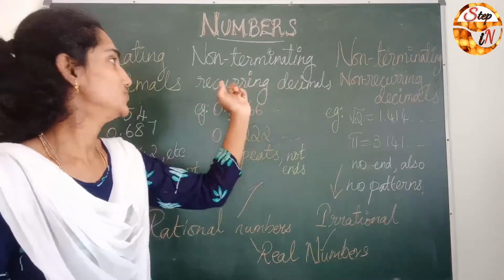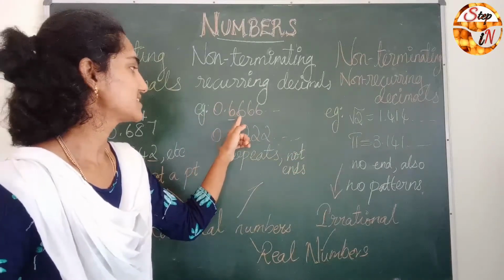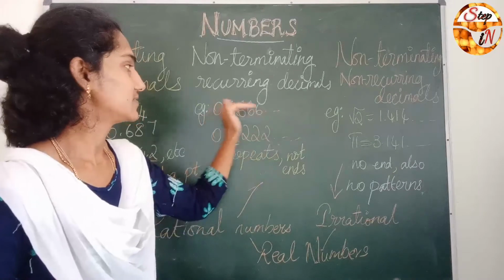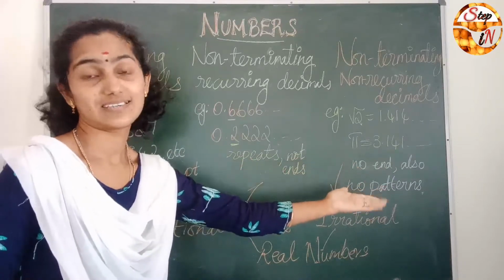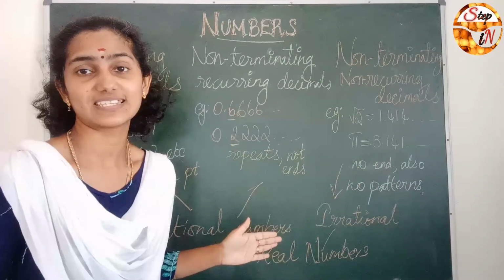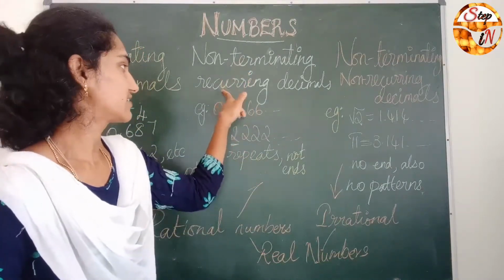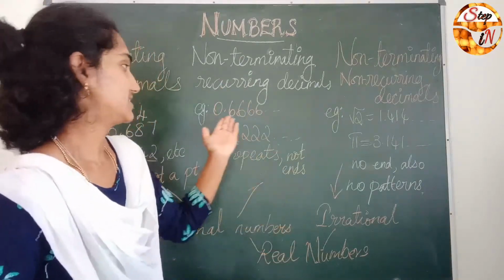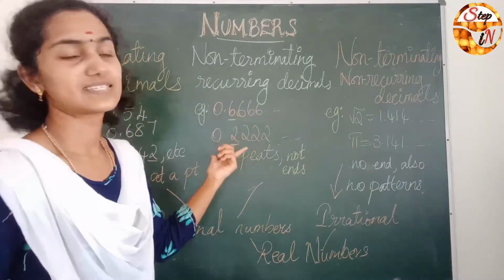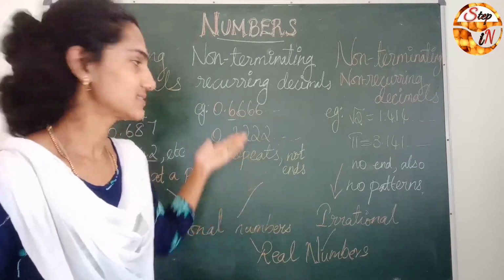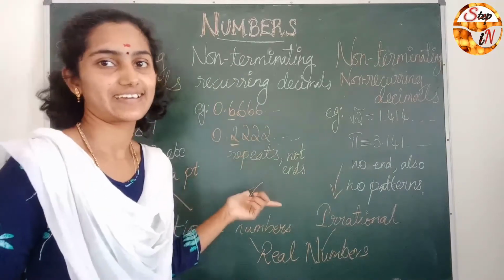And the next comes non-terminating recurring decimals. For example, 0.6666. The number 6 repeats and it has no end. So it is called recurring since the 6 repeats, and it is non-terminating since it has no end. The next example is 0.222. Like this, if any decimal is of this kind, it is said to be a non-terminating recurring decimal.